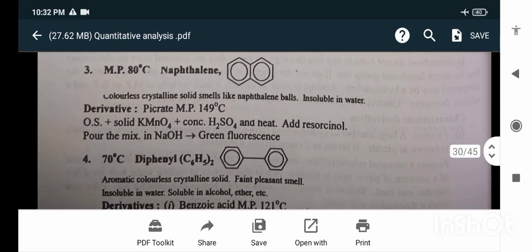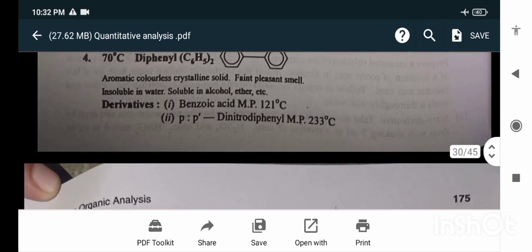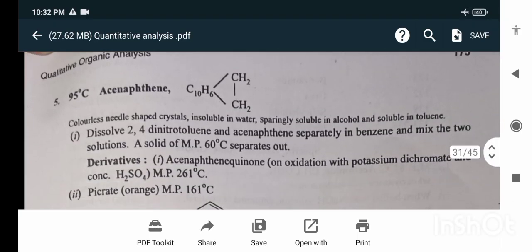Naphthalene: melting point 80 degrees Celsius, derivative picrate, melting point 149 degrees Celsius. Diphenyl is an aromatic colorless crystalline solid. Derivative is benzoic acid, para-para-dinitrophenyl, melting point 233 degrees Celsius. Next is acenaphthene, 95 degrees Celsius. Dissolve 2,4-dinitrotoluene and acenaphthene separately in benzene and mix the two solutions, so a solid of melting point 60 degrees Celsius separates out.